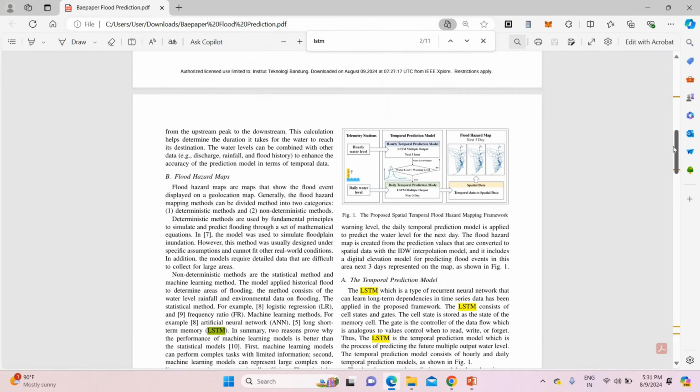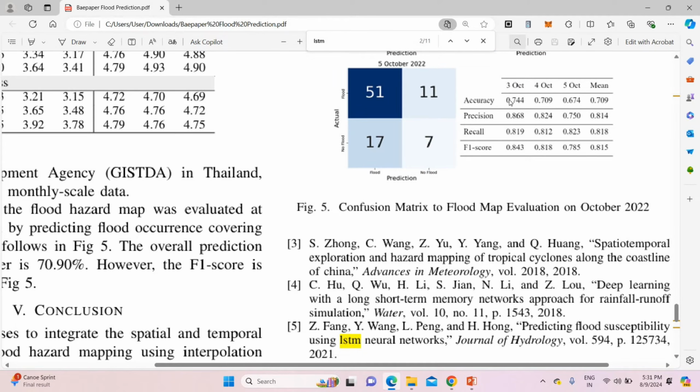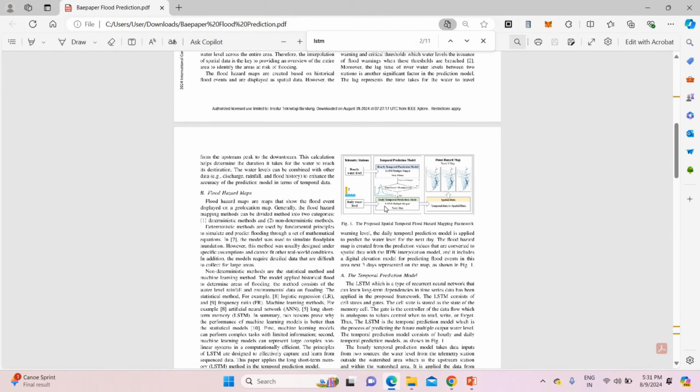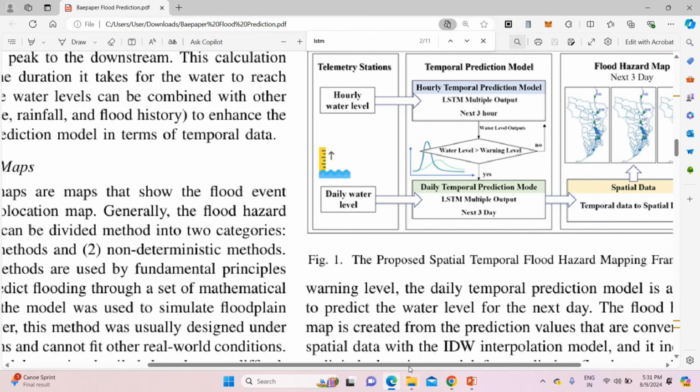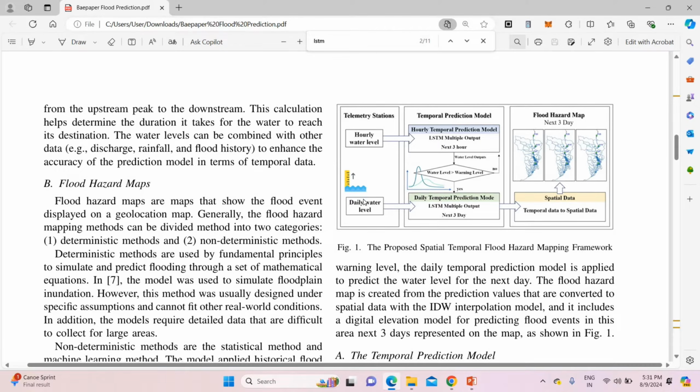The main drawback of this project was that they achieved very low accuracy. As you can see, they achieved only 74% accuracy. The main drawback was this one only. The architecture of the existing system is shown here. They have considered water level, as well as hourly water level and daily water level. These data are trained under a temporal prediction model called LSTM. Based on that only, they estimated the flood region. This is the existing system, very low in accuracy.